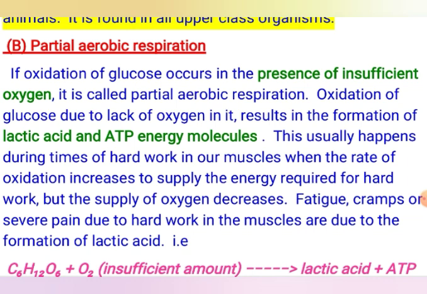Lactic acid is formed, and the energy produced in the form of ATP molecules is lesser than the energy produced in complete aerobic respiration. This usually happens during hard work in our muscles, in the muscles of human beings or higher organisms like mammals and others.